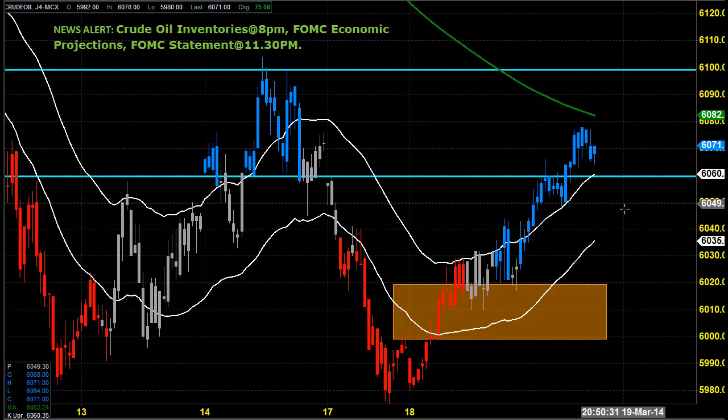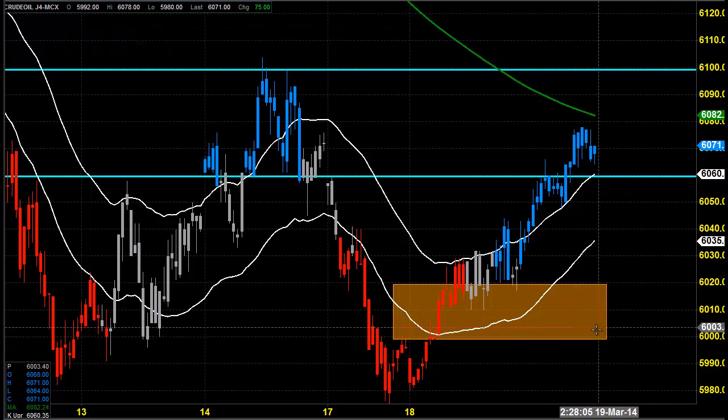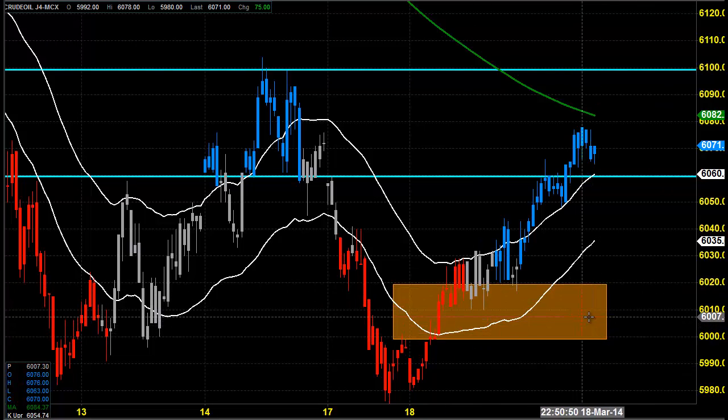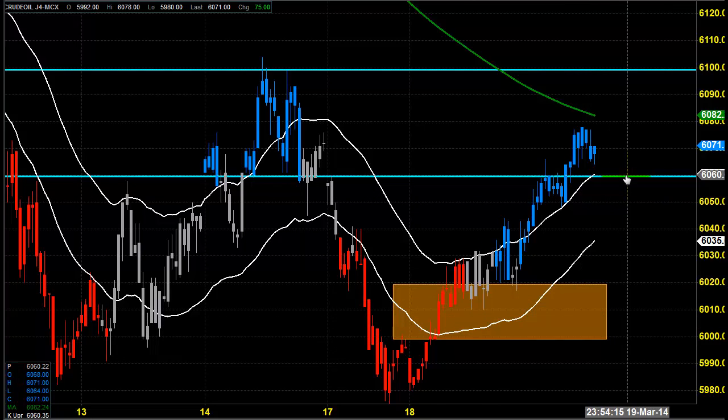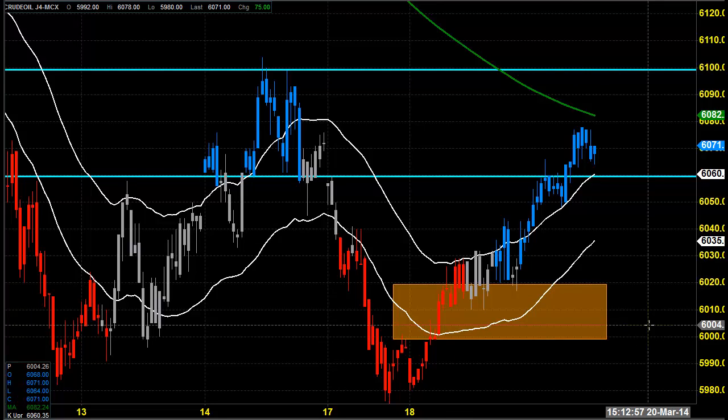So what we are expecting is a good consolidation that can happen around 6000 and 6060, this zone which we had marked with the orange color box. So it is going to be a struggle within this zone. The market will take resistance around 6060, and again the price is likely to find some support in this zone. So it's going to be the coming contract.